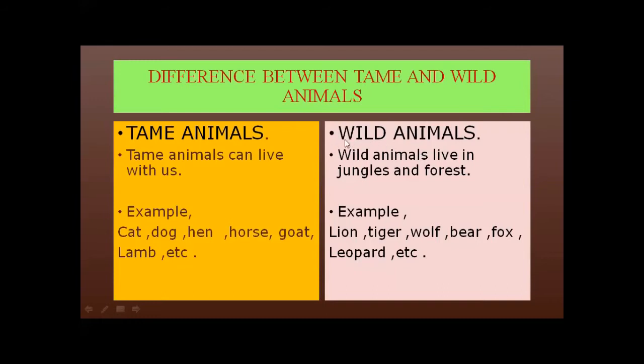You cannot pet them. You cannot tame them. Got my point? Here I have shared with you the difference between tame and wild animals. I hope all my dearest students got this point and took the screenshot.